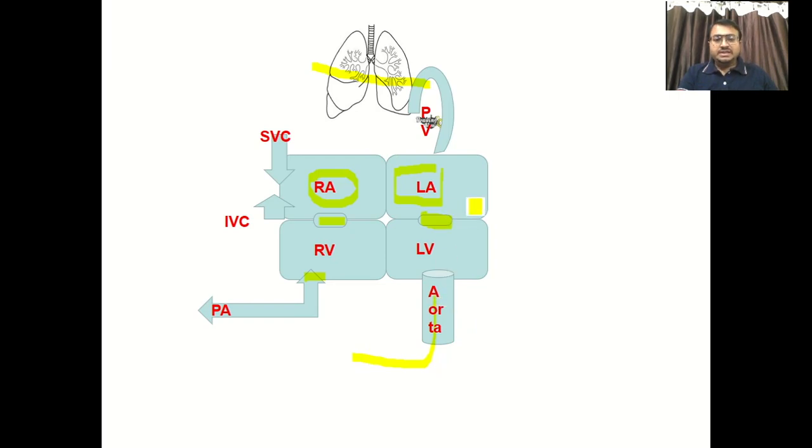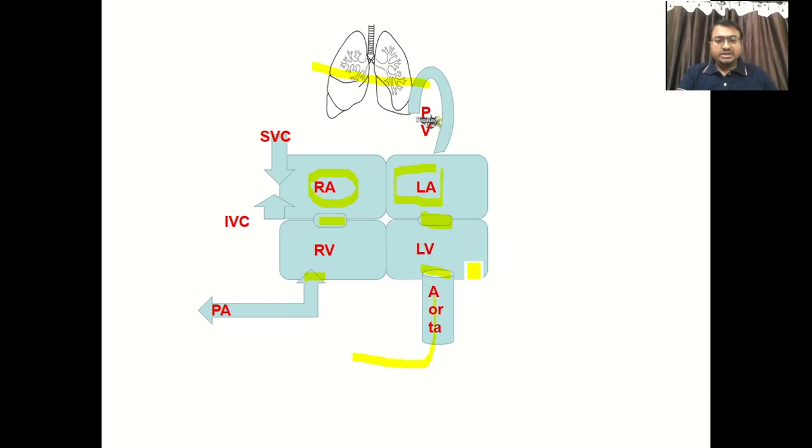Whenever there is a deficiency or defect in either the mitral valve or the aortic valve, or any pathology, that will produce left-sided heart failure. First of all, what is stenosis? That is failure to open the valve, so the valve becomes stenosed, closed. That is one reason. Some other reasons are also there, we will see them in the cardiovascular system. But whenever there is a defect in the left side of the heart, or any valvular abnormality, blood can't go out from the left ventricle to the aorta.